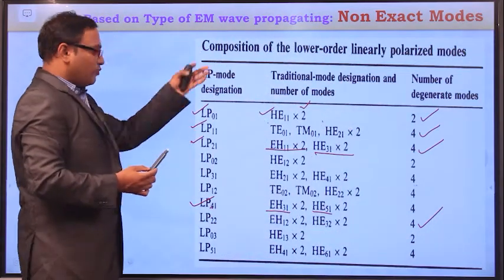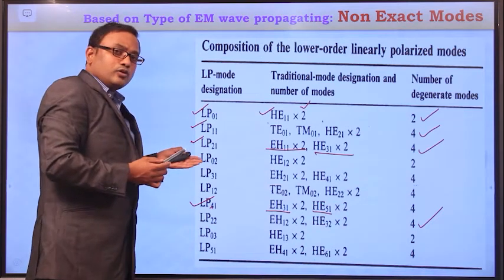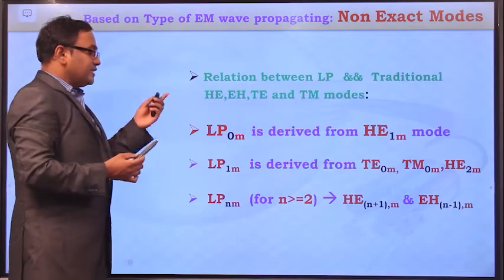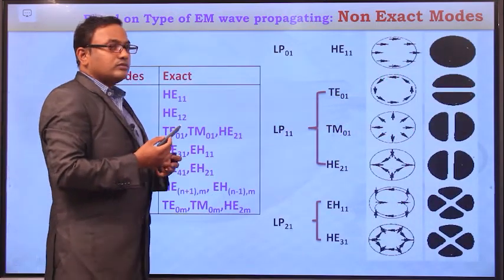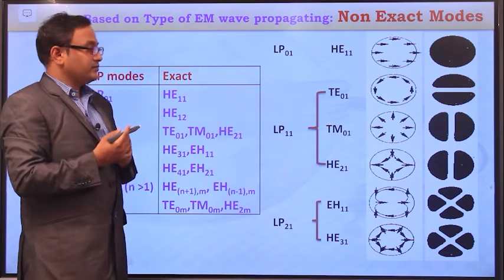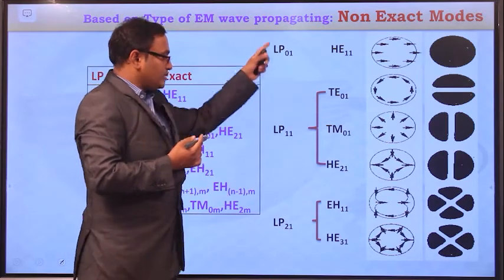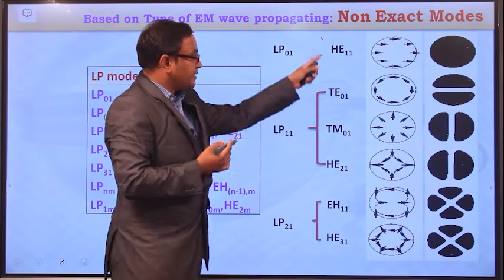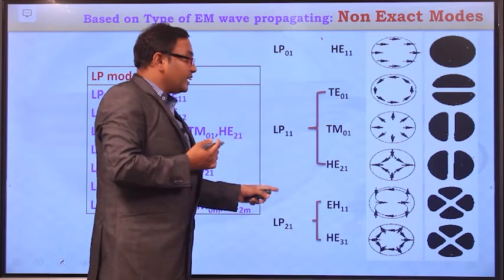So in this way we can derive either a lower order linearly polarized mode or a higher order linearly polarized mode just with the help of these 3 expressions. And now in this slide we are going to see how the linearly polarized modes will be distributed in the field. So here this one is representing the linearly polarized modes of different orders, and this column is representing the exact modes which are used to generate these linearly polarized modes.